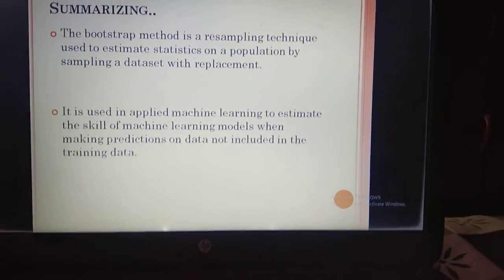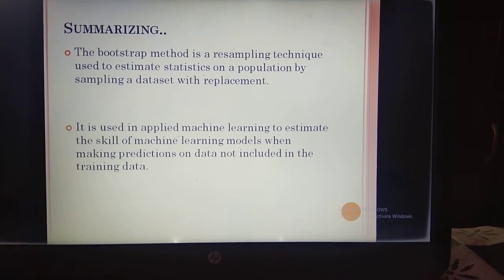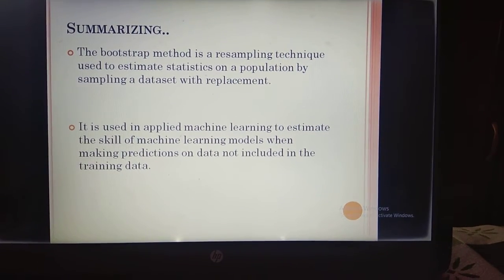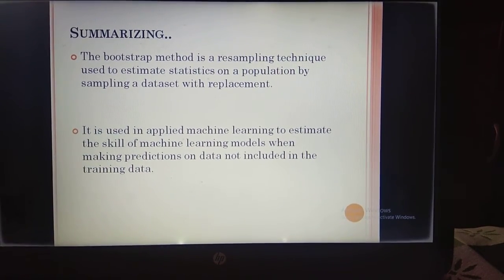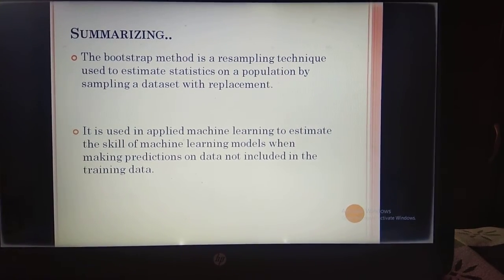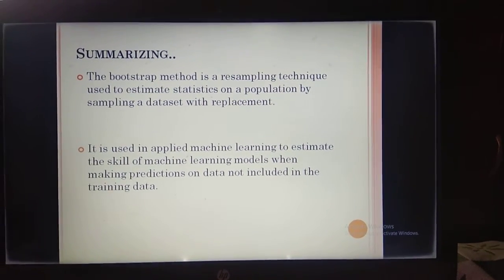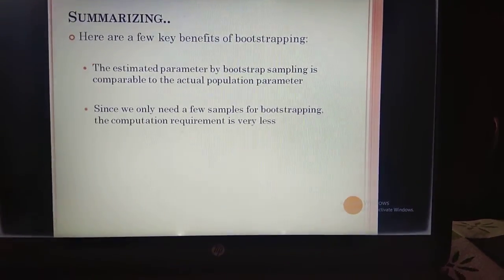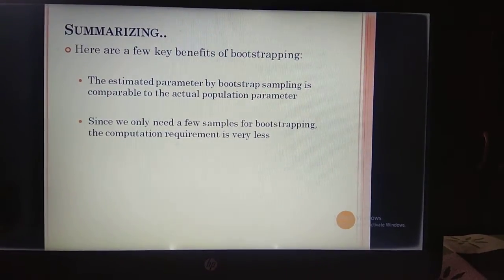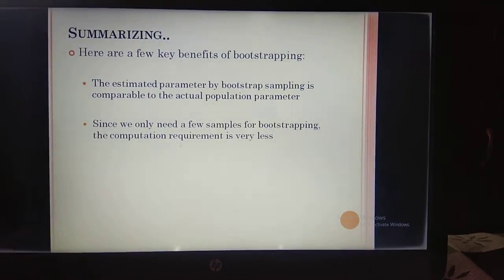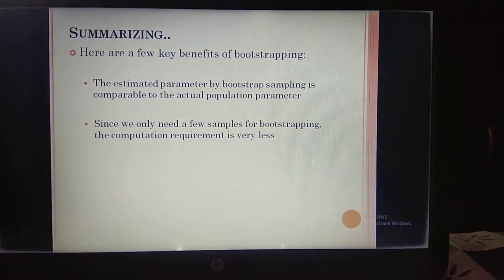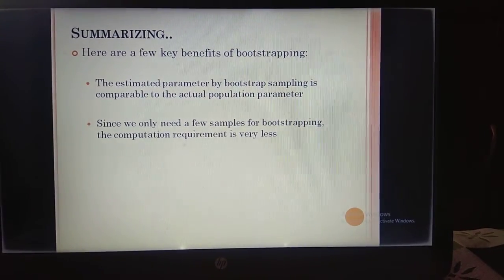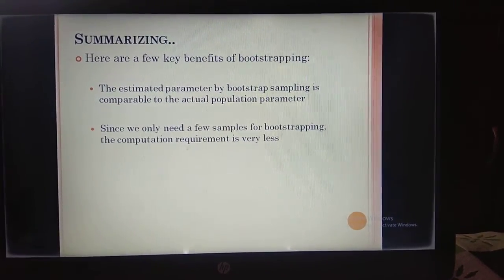Now, summarizing our topic. The bootstrap method is a resampling technique used to estimate statistics on a population by sampling a data set with replacement. It is used in applied machine learning to estimate the skill of machine learning models when making predictions on data not included in the training data. Here are a few key benefits of bootstrapping. The estimated parameter by bootstrap sampling is comparable to the actual population parameter. Since we only need a few samples for bootstrapping, the computation requirement is very less. And the time consumed will also be very less compared to cross-validation.